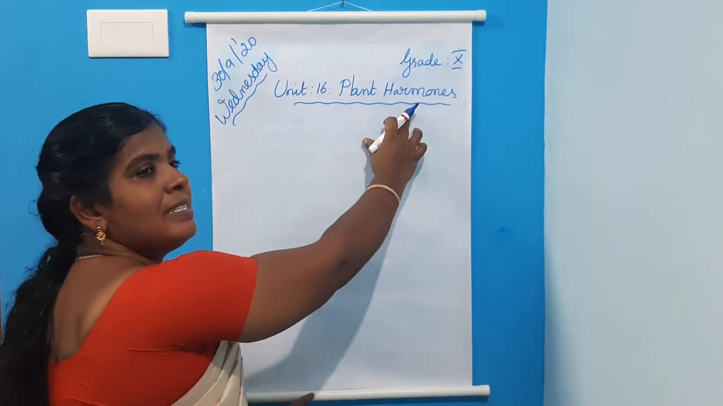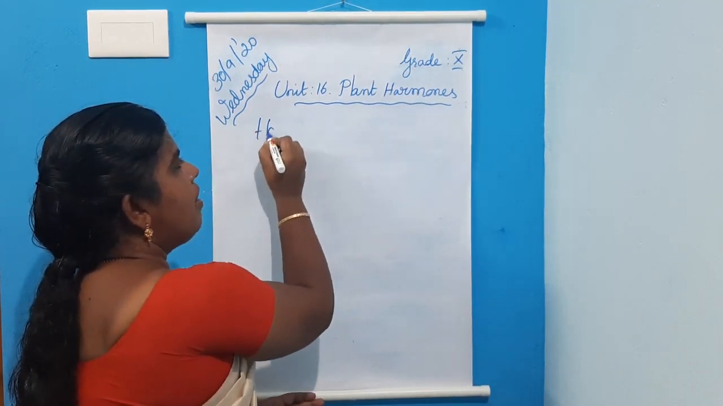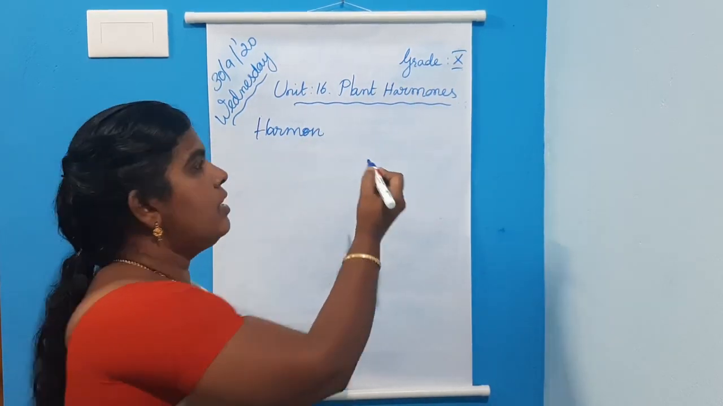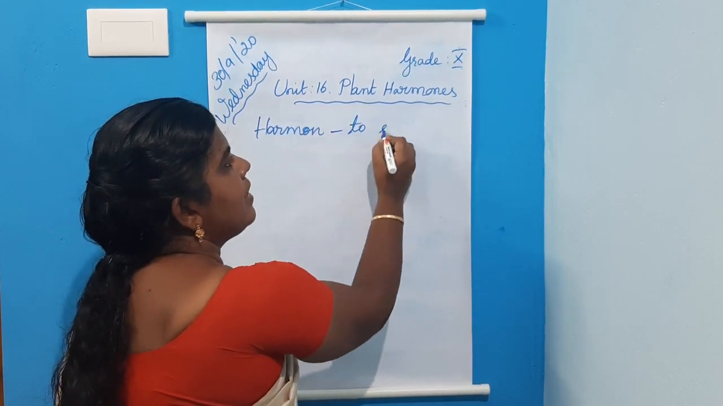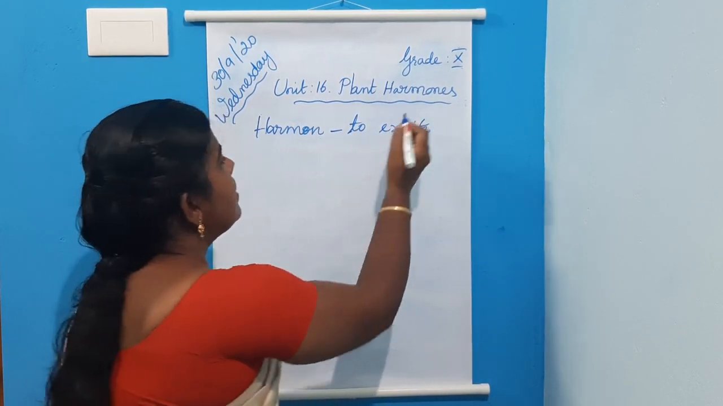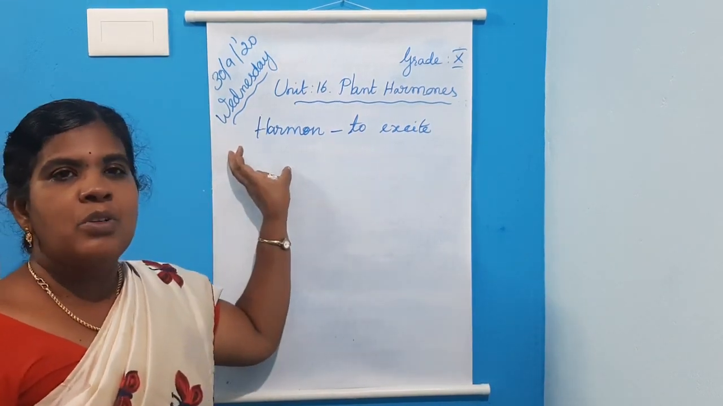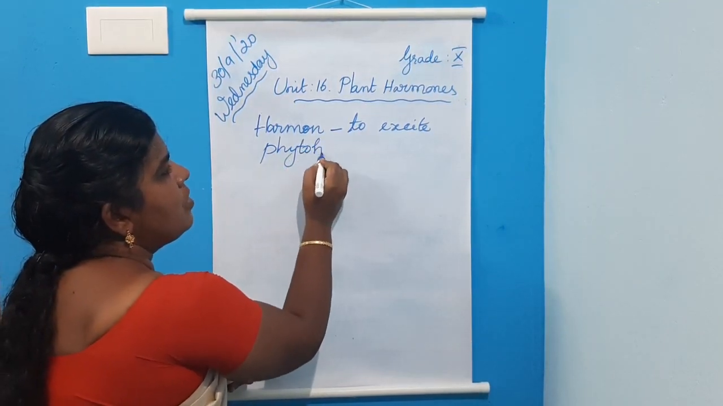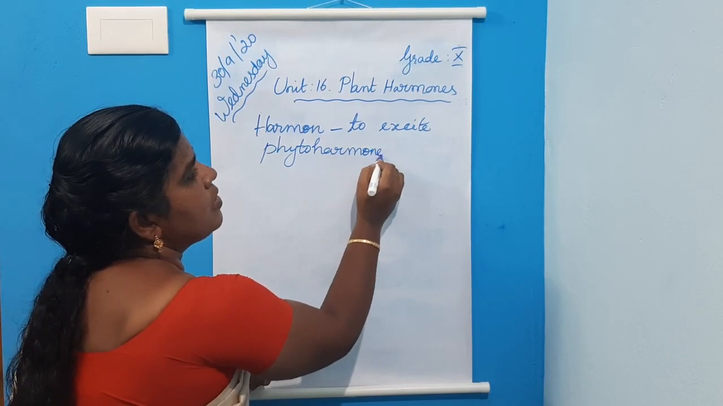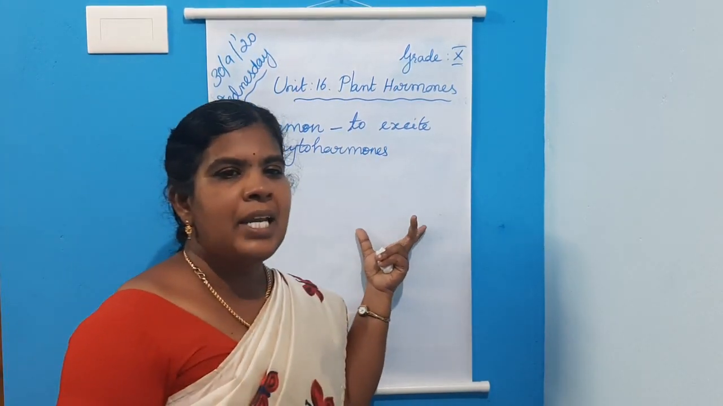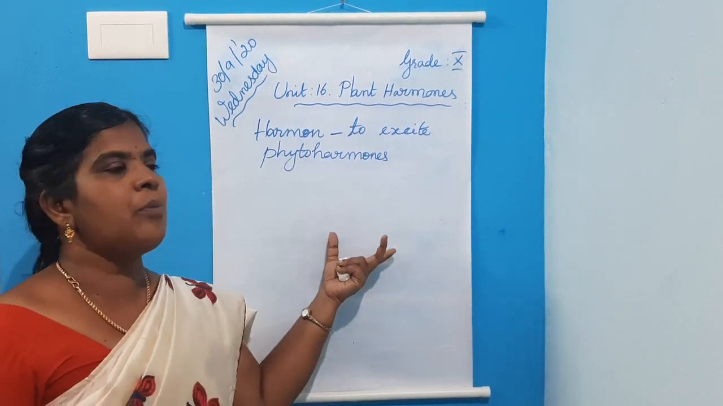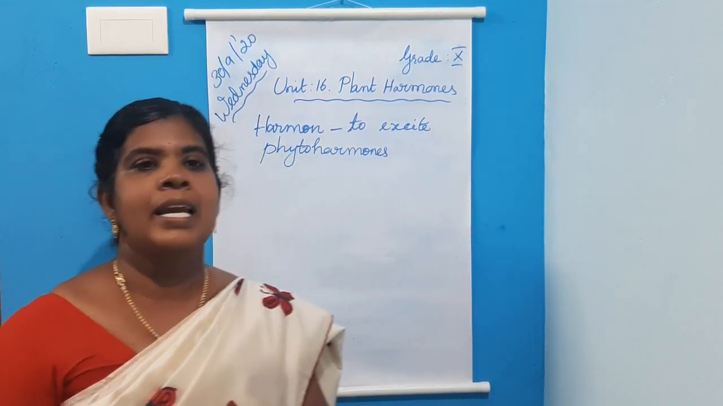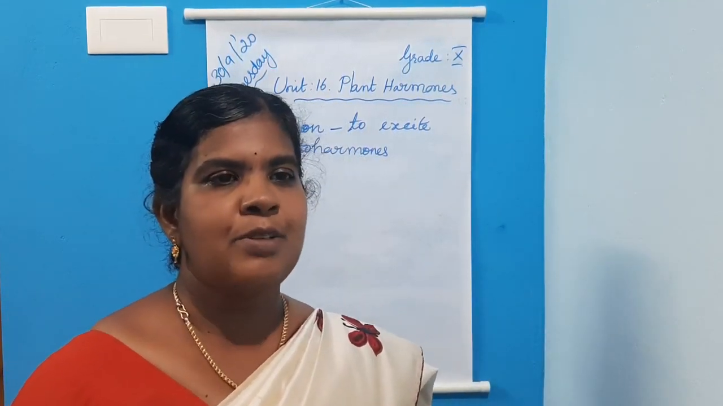The word hormone is derived from a Greek word hormone that means to excite. So plant hormones are also called phytohormones. Phytohormones are chemical substances or organic molecules produced by plants.